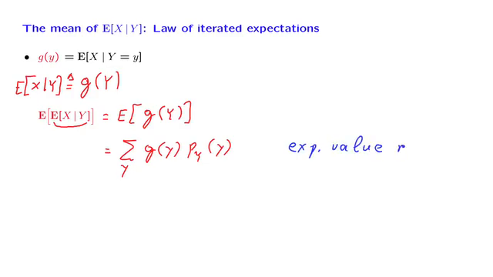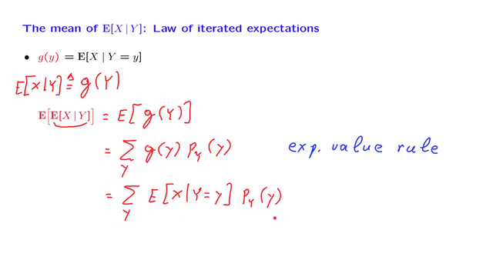And the next step is to substitute the particular form for g of y that we have. g of y was defined in this manner, so we're dealing with the sum over all little y's of the expected value of x, given that y takes a value little y, weighted by the PMF of little y.